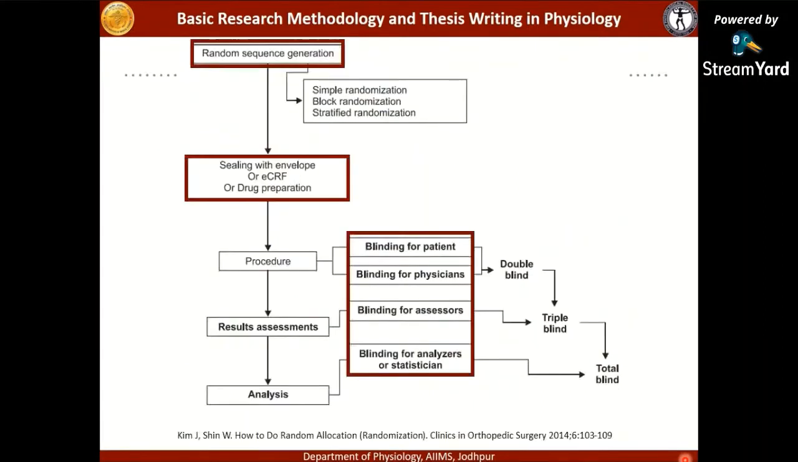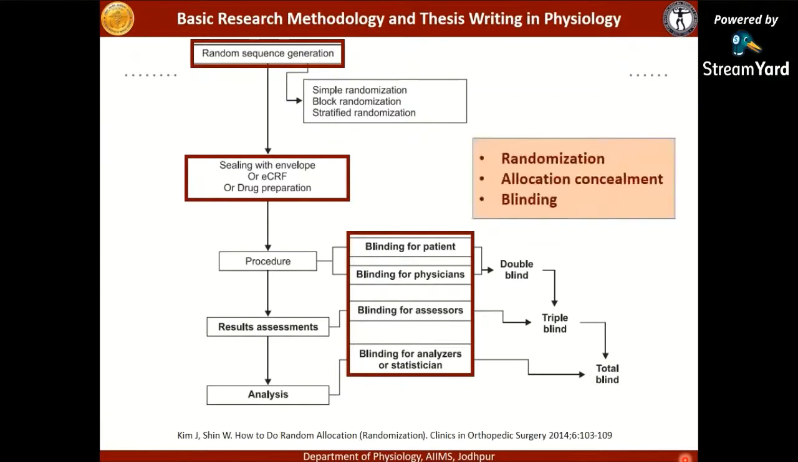This is a comprehensive flow chart where you can see the three processes which are important for RCT, that is randomization, allocation concealment, and blinding. First, there has to be generation of the random sequence. There can be simple randomization, block randomization, or stratified randomization. Then this sequence needs to be concealed in the envelopes, and then the intervention is conducted,